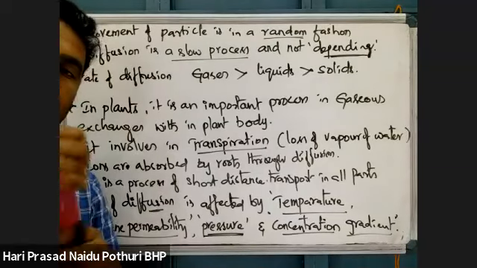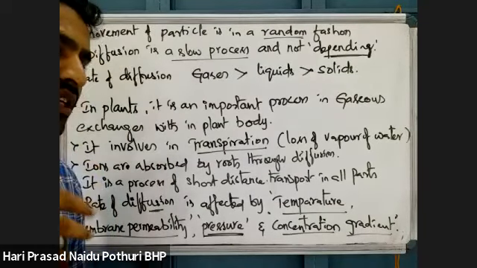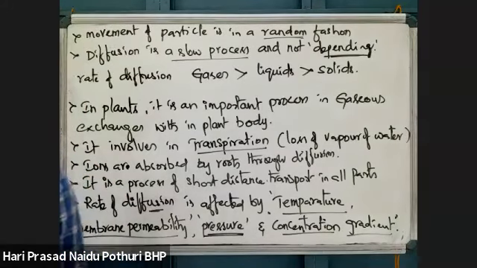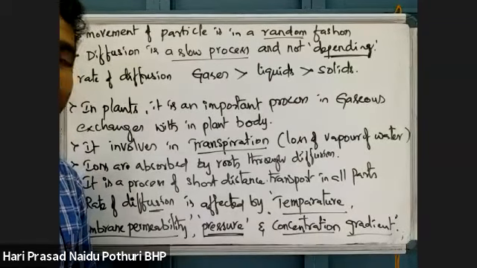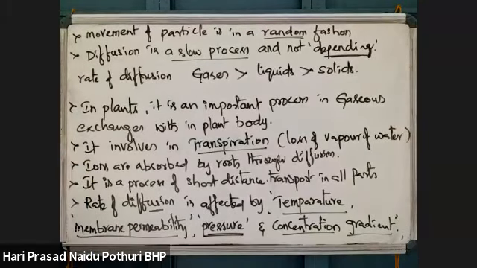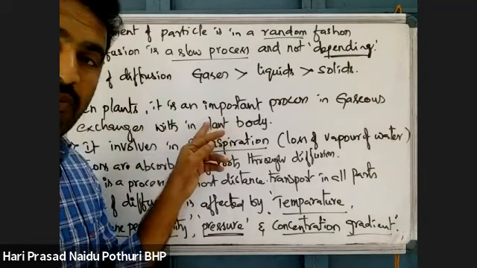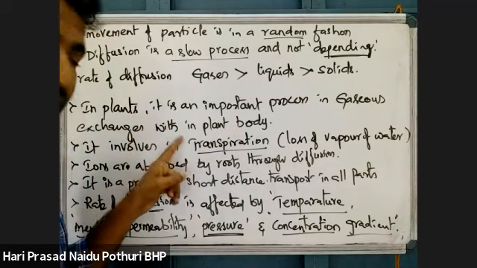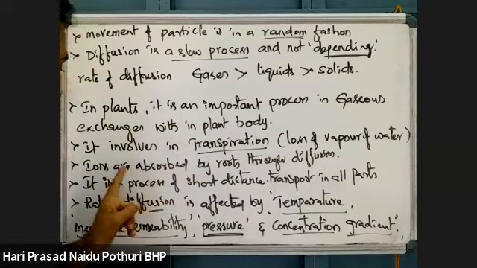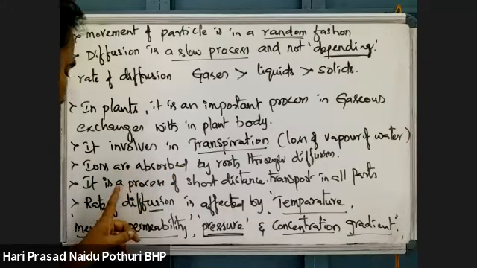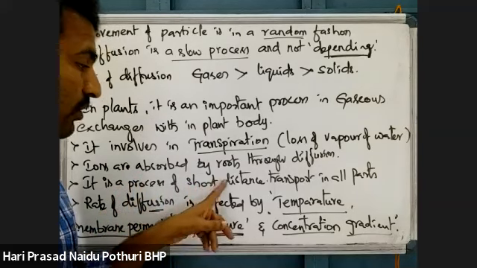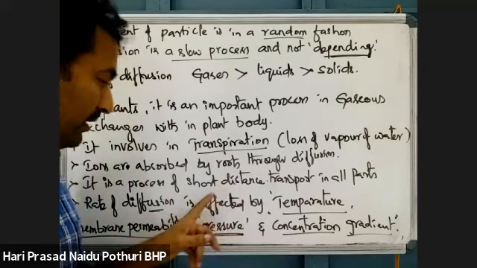Simple diffusion is a process where there is transport or movement of materials from high concentration to low concentration. If a material is being moved from high to low concentration without expenditure of energy, then that process is called what? Simple diffusion. This simple diffusion is responsible for exchange of gases in the plant body. It is responsible for transpiration, absorption of ions and salts through simple diffusion.